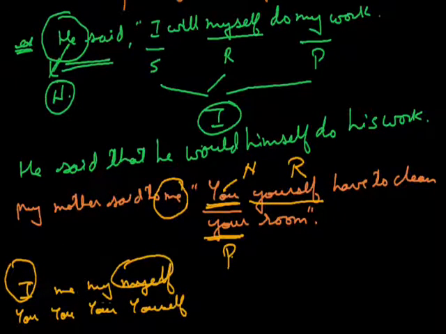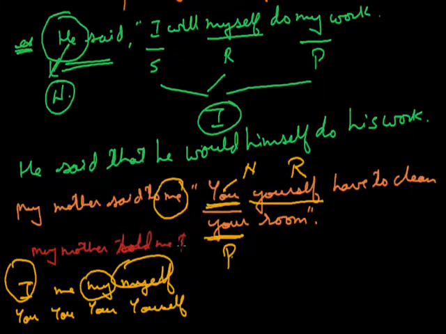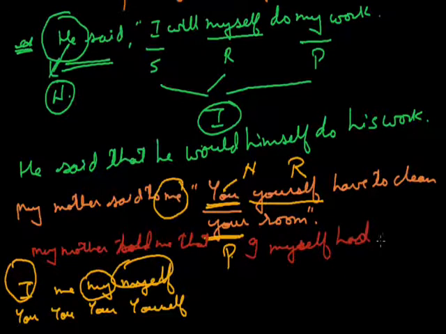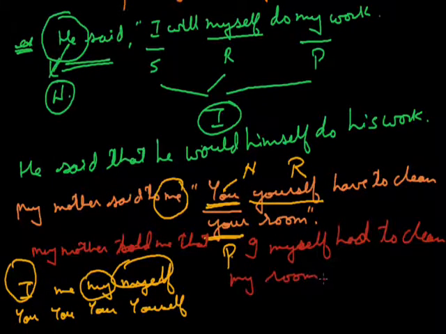And in place of your, we'll put my. So the answer will be, my mother told me that I myself had to clean my room, where have to will change into had to. So in this way, persons will be changed.